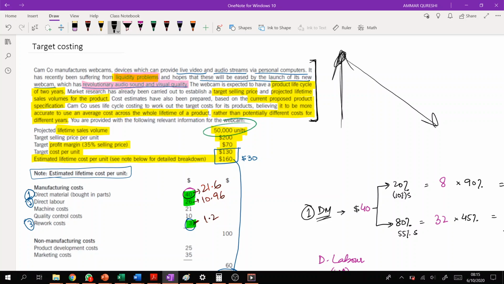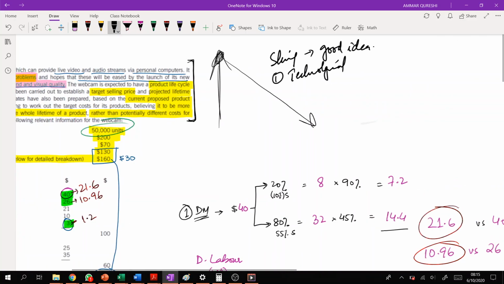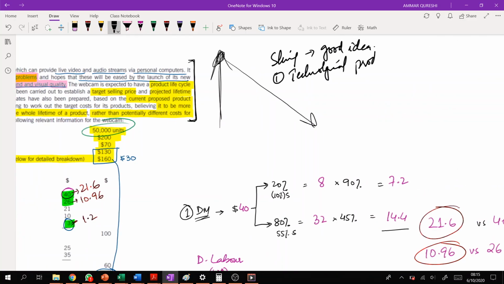That's very important, right? So the first point in favor of charging skimming pricing, I mean, why is the skimming pricing policy a good idea for this company? The first point is that it's a technological product, and this means that customers are excited at the launch phase of the product.